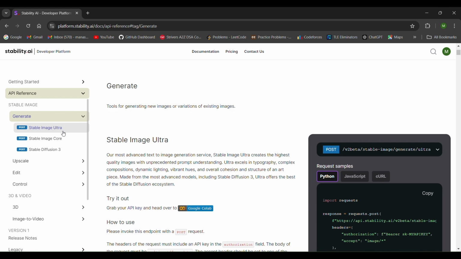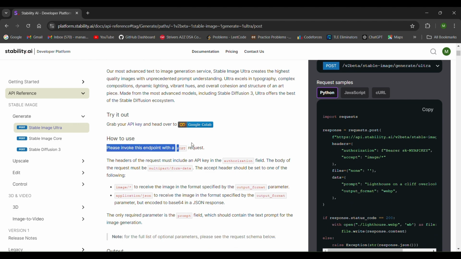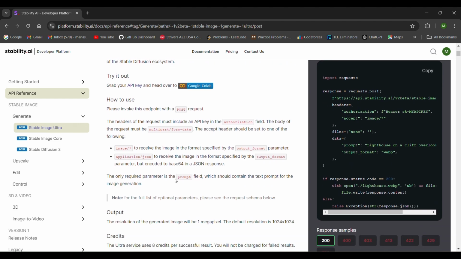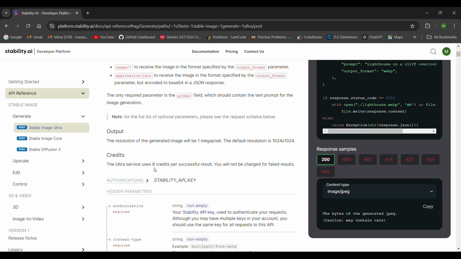So basically there are three APIs: the Stable Image Ultra. You can read about it from here. It's a post request, and the resolution of the generated image will be 1 megapixel. Resolution is 1024 x 1024, and the credits that will be charged are 8 credits.